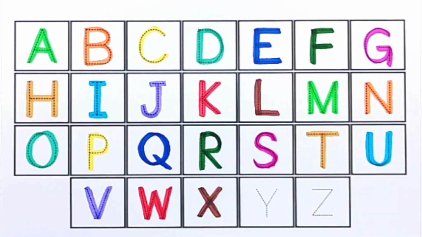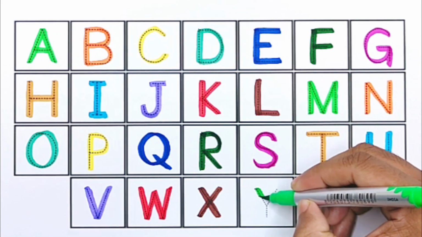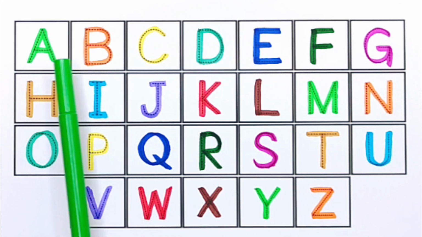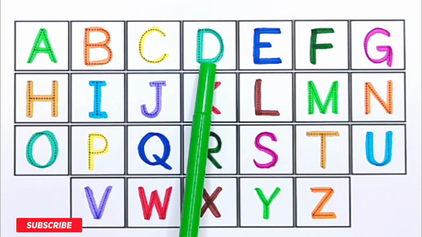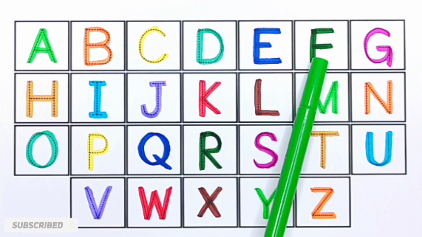X for xylophone, light green color. Y for yo-yo, orange color. Z for zebra. A B C D E F G